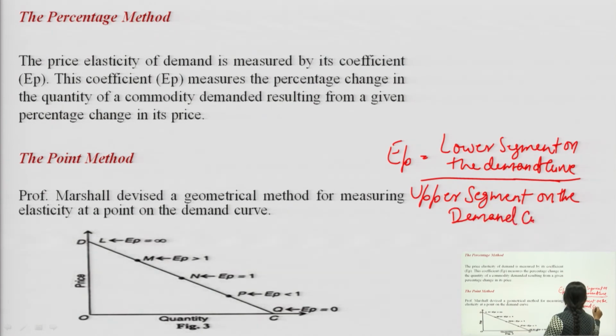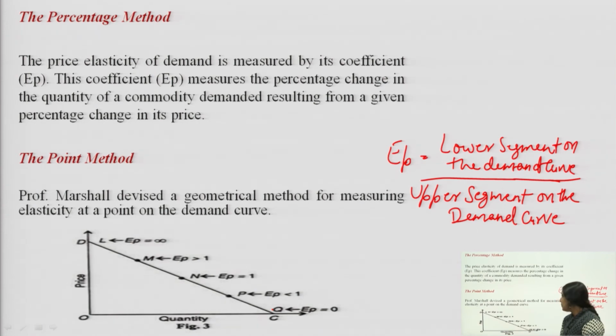This is the formula for calculating EP in the point method. Here we can see that the elasticity at the demand points on a demand curve will be different. EP will be 0 at point Q. It means EP will be 0 where your demand curve intersects the horizontal axis. At that point your EP will be 0, that is the point Q.